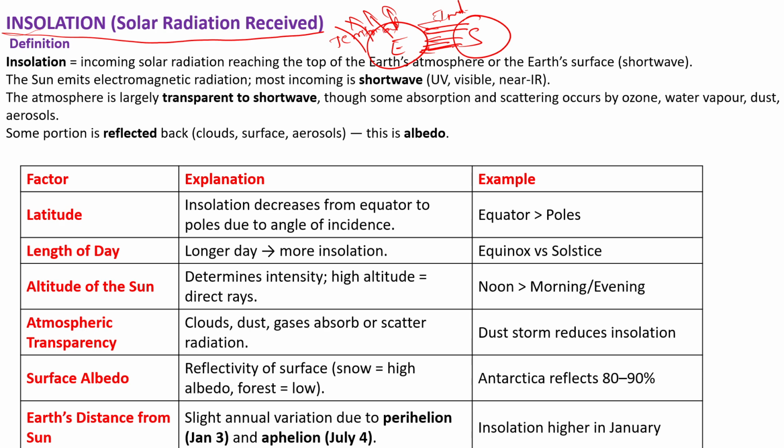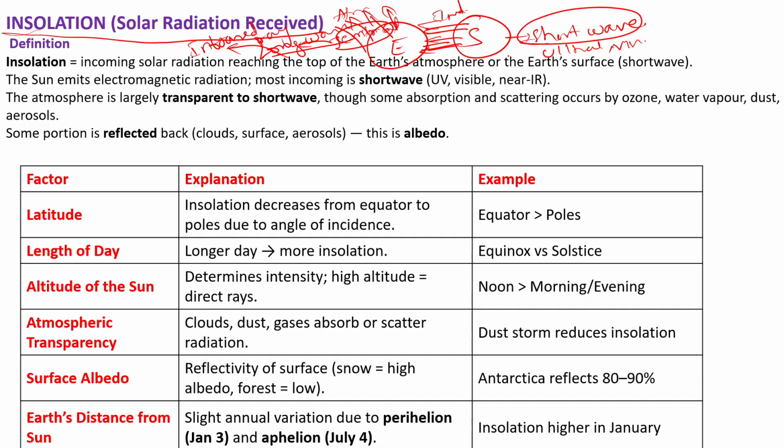The incoming solar radiation is insolation, and reflecting the solar radiation back into the atmosphere is terrestrial radiation. And the insolation received from the sun is also known as short wave radiation, and the terrestrial radiation is known as long wave radiation. The short waves usually include ultraviolet rays and some of the visible rays, and the long waves will include infrared rays.